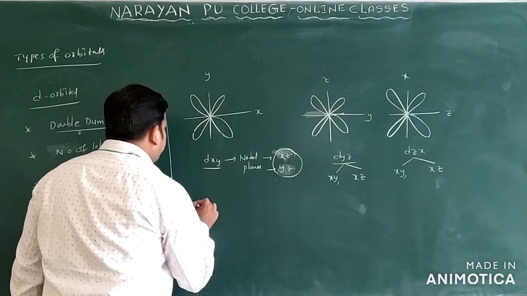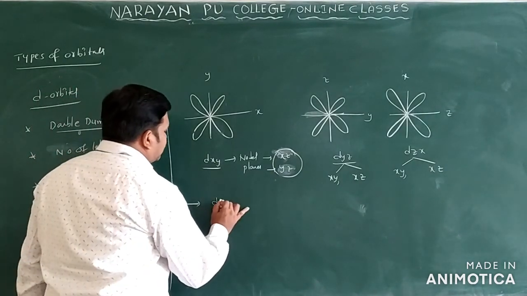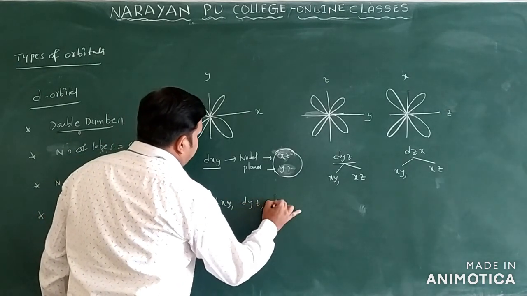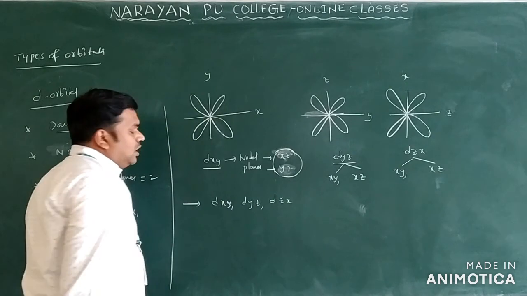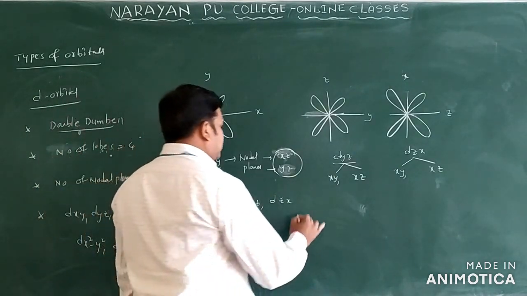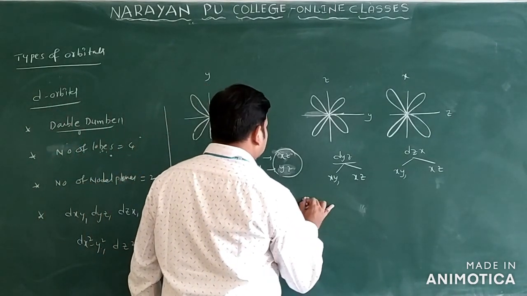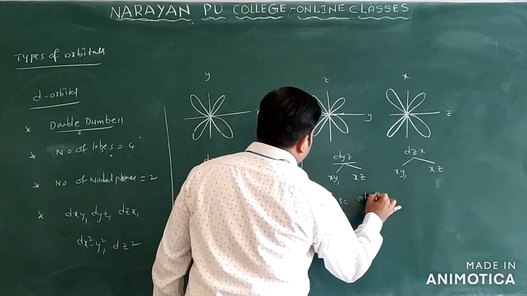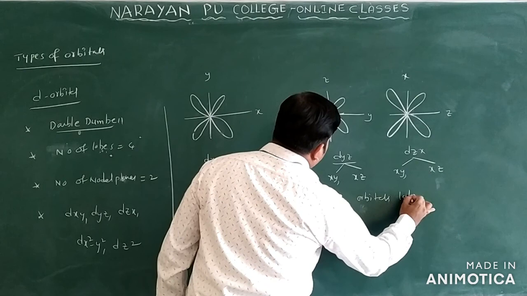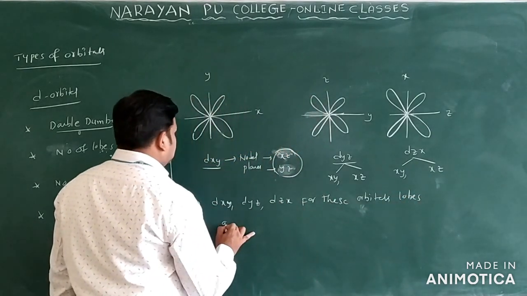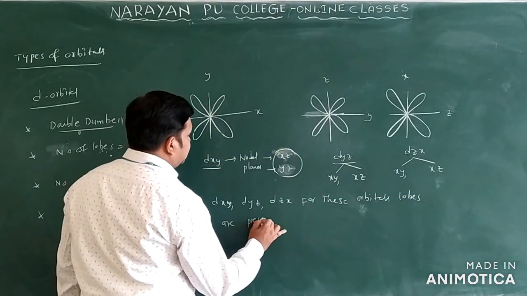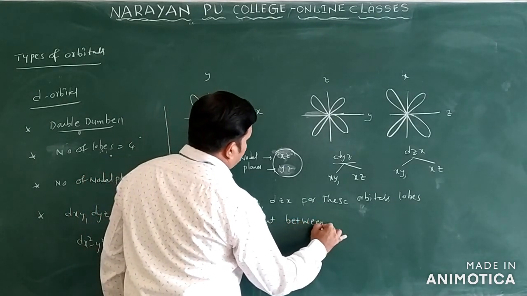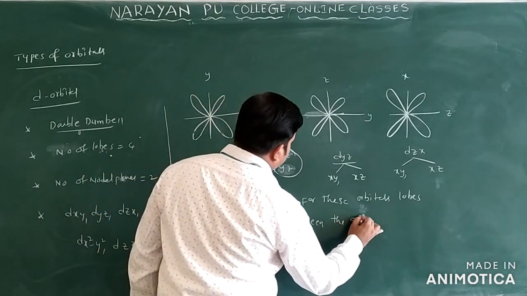Okay, you will write one point here. In case of dxy, dyz and dzx, the lobes are present between the axes only.